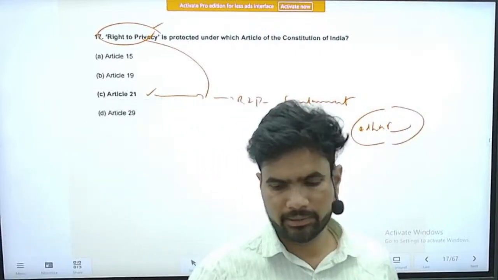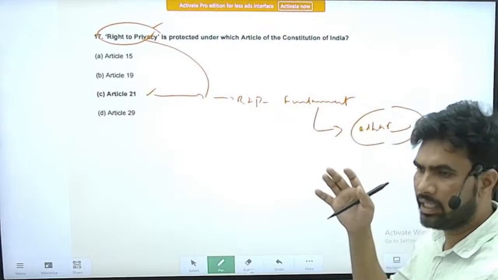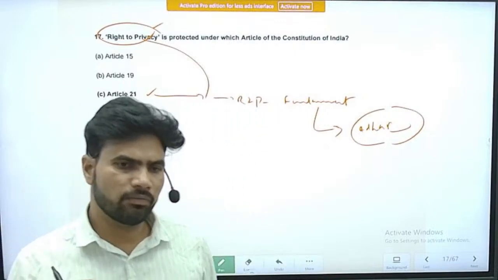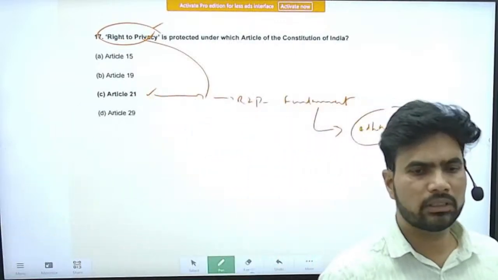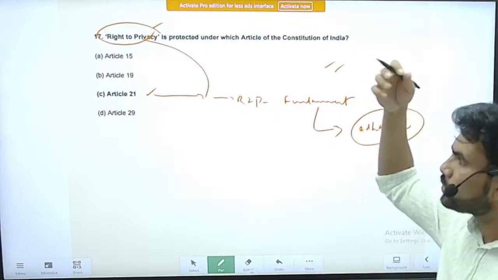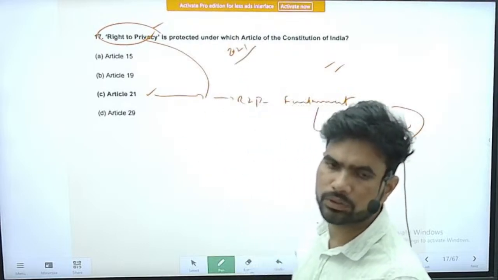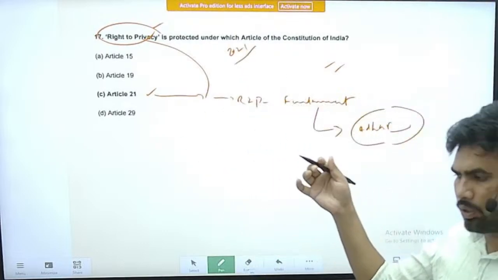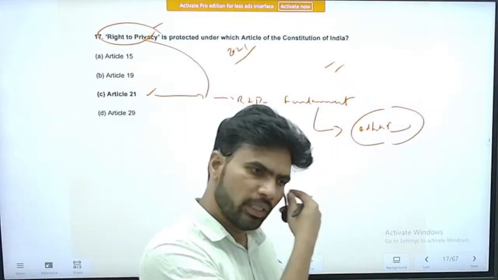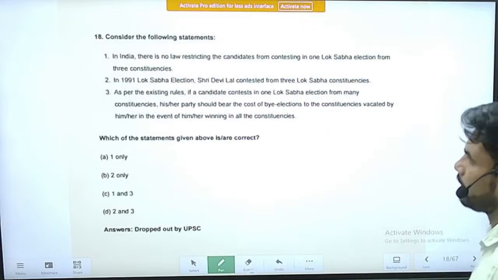Try to have an idea about the important judicial pronouncements in the past 1.5 years before the examination, because you can expect these types of questions. At that time in 2021, this was in the news. The Aadhaar case was going on, and the judgment came on Aadhaar. Based on that news, this question was asked. Next.